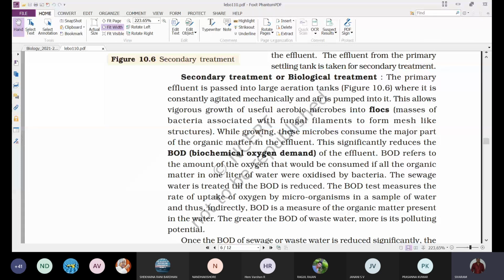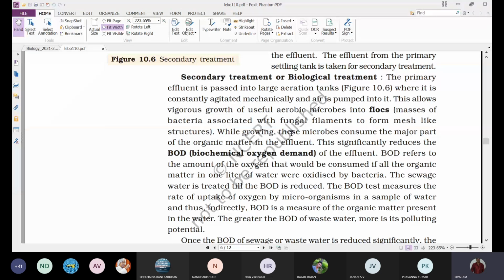What are these flocks? A flock is nothing but a mass of aerobic bacteria, fungal filaments, and organic matter.